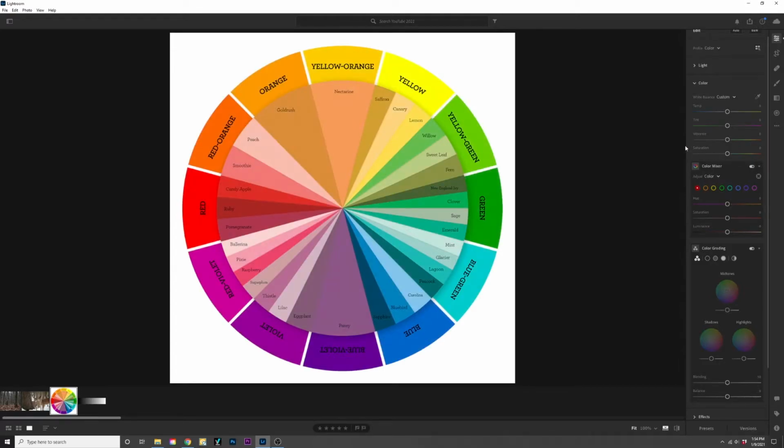Your color mixer will only affect a certain spectrum of color. You could select up to 8 different spectrums of color in your color mixer: red, orange, yellow, green, cyan, blue, violet, and magenta. Each one that you select will only be affecting that certain range of color. And inside each of these 8 different color options, you could change 3 options: the hue, the saturation, and the luminance. Hue itself is defined as the wavelength of the visible light.